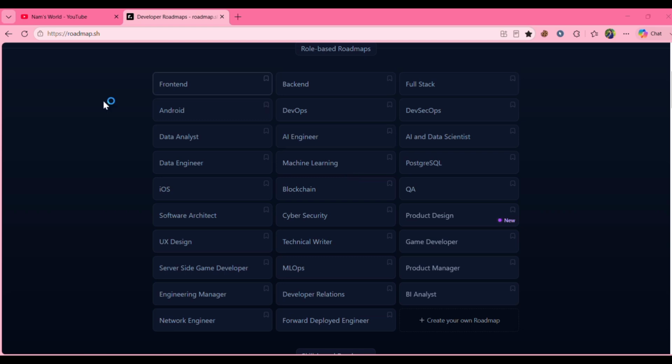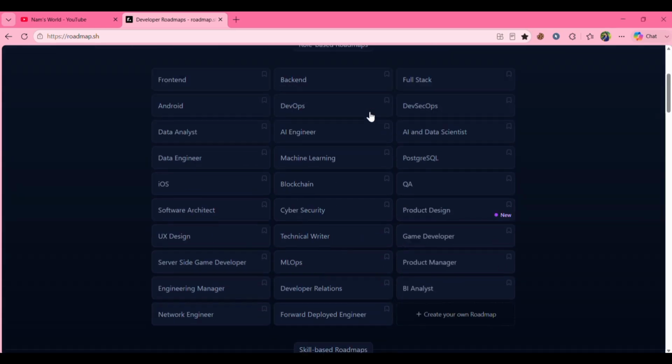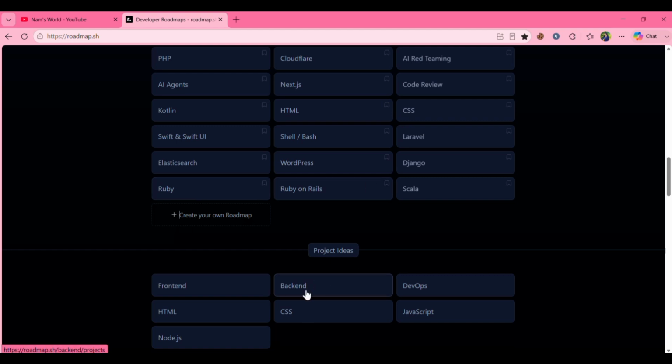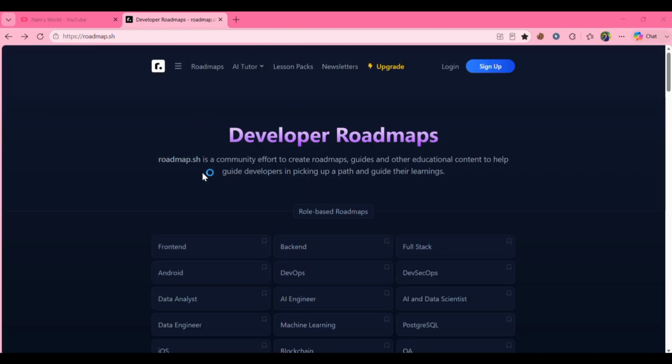Whatever you want to become, the roadmap is clearly mentioned here. And they are regularly updated based on industry trends. Here you can find role based roadmaps, skill based roadmaps, and also project ideas. If you want this website, you can go to your browser and type roadmap.sh and you'll get it.